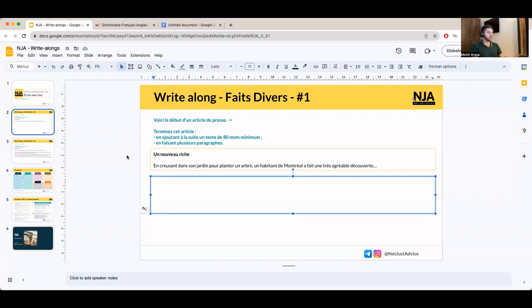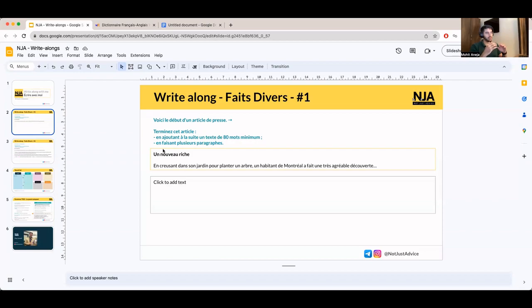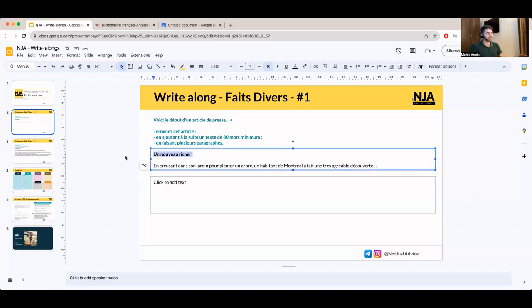Okay. So what we're going to do is analyze the topic at first. What I'm going to teach you is basically how you should approach this Faits Divers exercise within the examination and within your practice sessions. So you're going to begin by analyzing what the topic is. This title is the title that the author of this article wants to give to the article. So the story overall has to conform to the title itself, right? The title cannot be different from something that's inside the story, and hence it's very important that we make it coherent with this title.